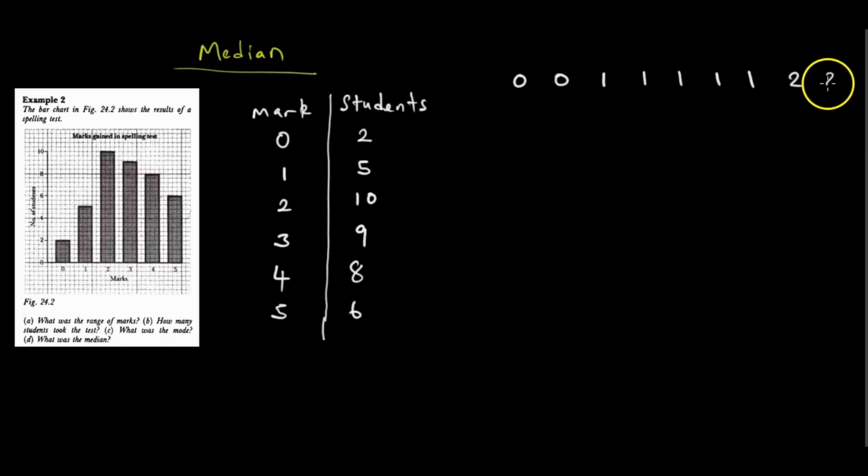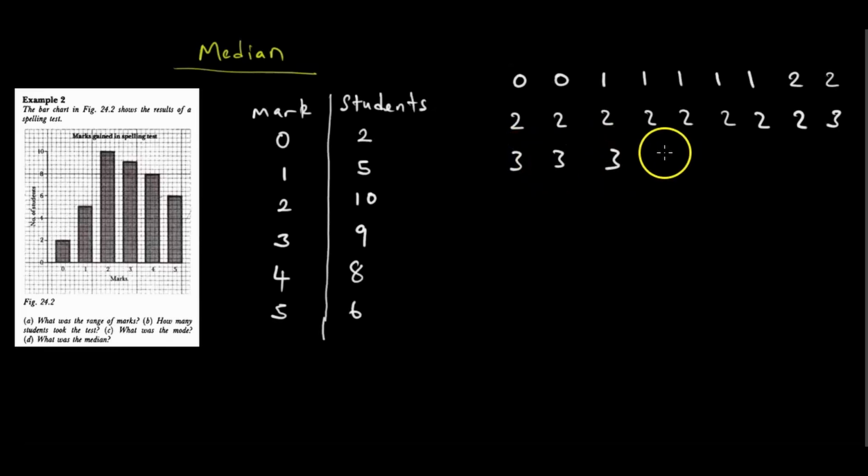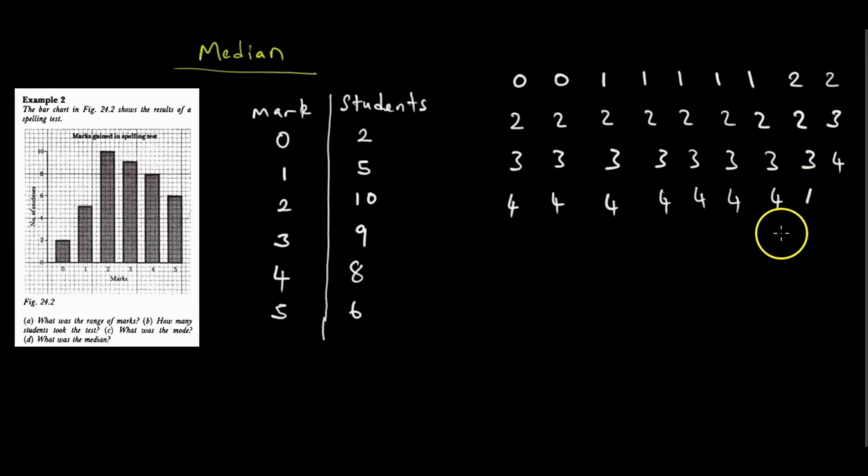There are 2 10, so 1 2 3 4 5 6 7 8 9 10. There are 3 9: 1 2 3 4 5 6 7 8 9. There are 4 8: 1 2 3 4 5 6 7 8. Then 1 5 6: 1 2 3 4 5, then 6. So that is our data set. Represent each student with their mark.